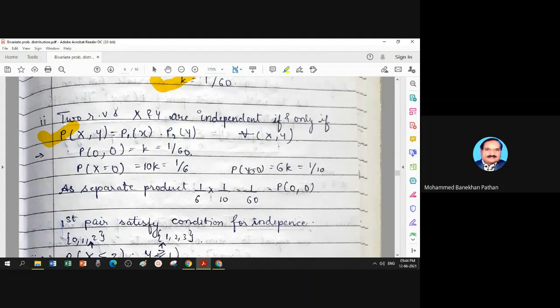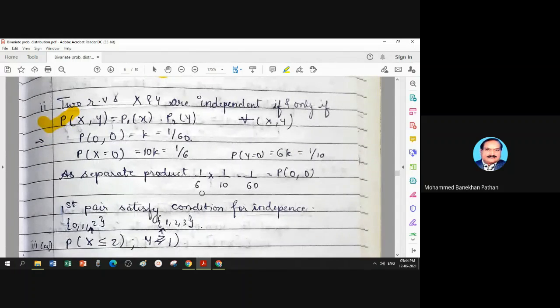P(y equal to 0) is 6k, k is 1 by 60, result is 1 by 10. Let us take the separate product. 1 by 6 multiply 1 by 10. Result is 1 by 60 and that is equal to the probability together. So the first pair under study satisfies the independence equation.